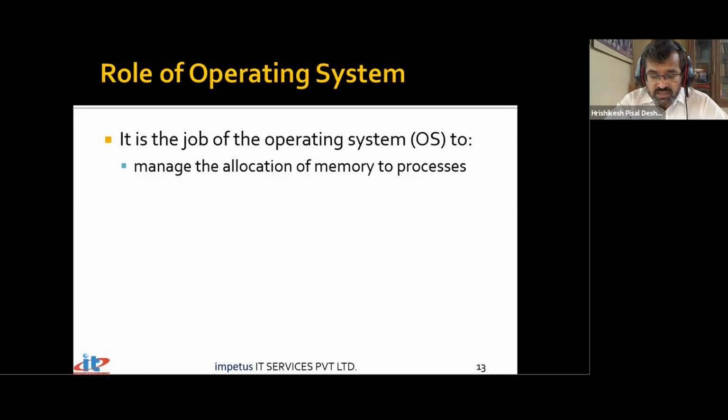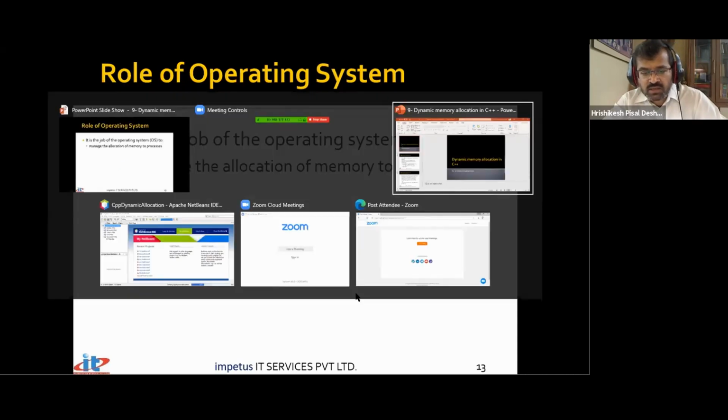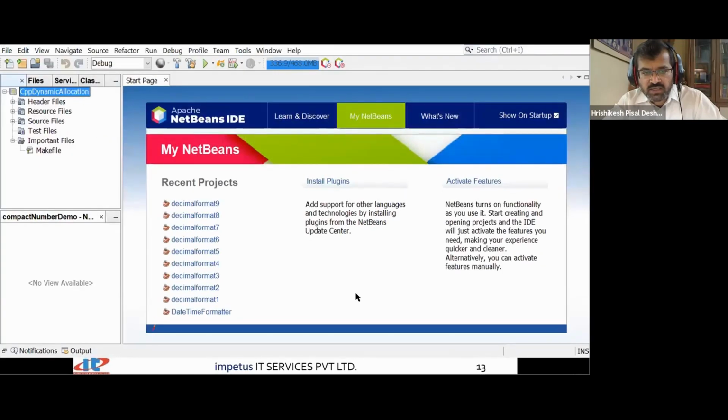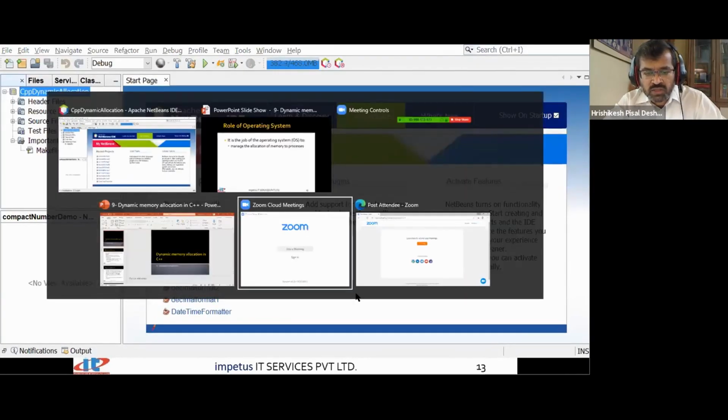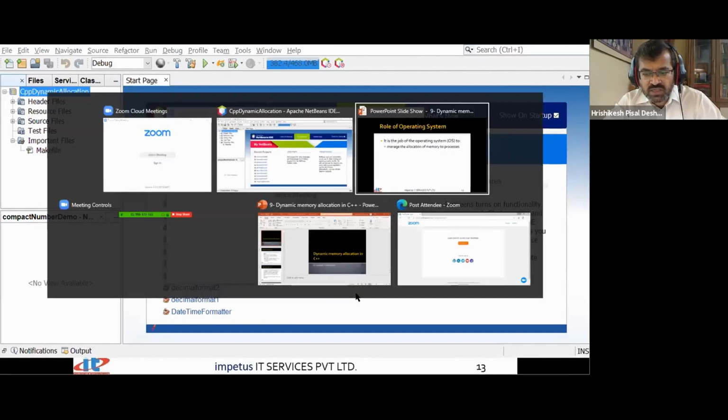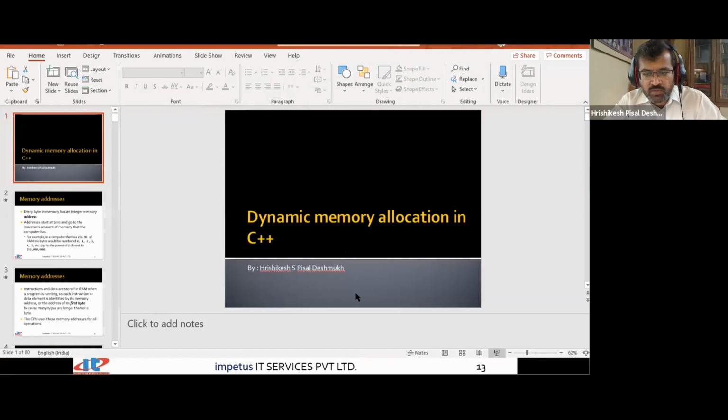Now, when you talk about this, currently I'm giving you a presentation on PowerPoint. Do you feel this is the only program running on your machine? While this PowerPoint is running, my antivirus has been turned off, and there is something in the background. There is a NetBeans application that has started. Is that not running? So there are so many applications currently running: PowerPoint, a Zoom application, and many more. Okay, and come back to your PowerPoint presentation.